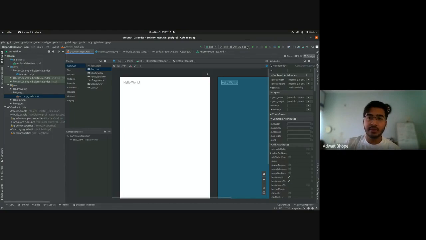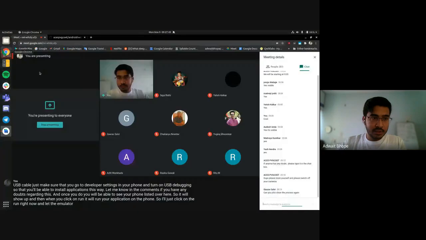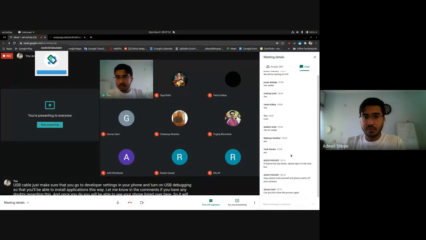So if you can, you can just connect your phone to the laptop directly using a USB cable. Just make sure that you go to developer settings in your phone and turn on USB debugging so that you'll be able to install applications this way. Let me know in the comments if you have any doubts regarding this. Once you do, you'll be able to see your phone listed over here. Then when you click on run, it will run your application on the phone. I'll just click on run right now and let the emulator load up. Meanwhile, you can ask me if you have any questions up until this process.